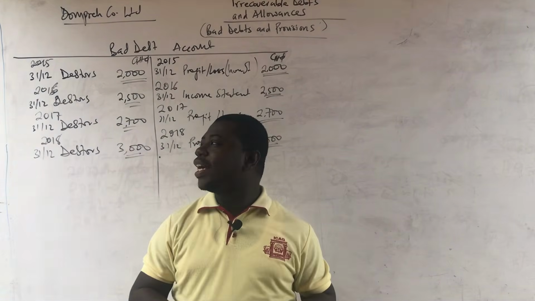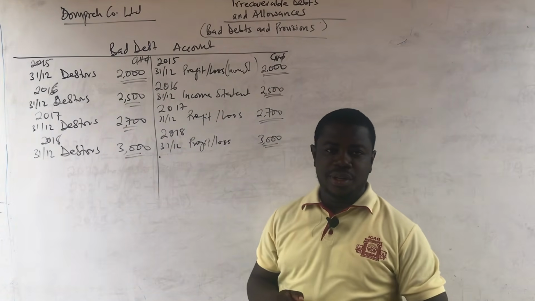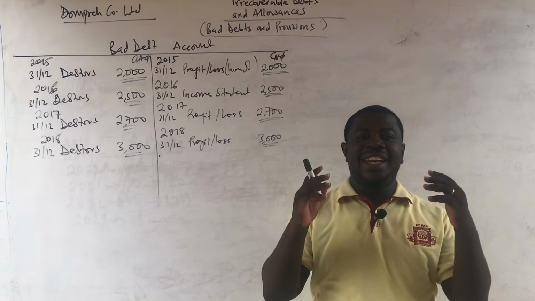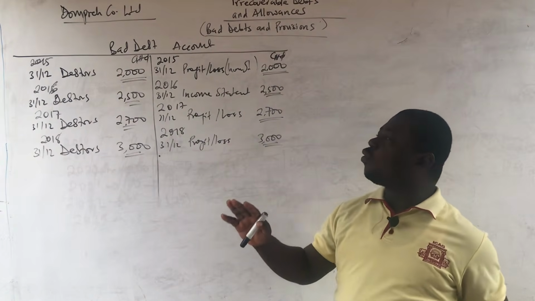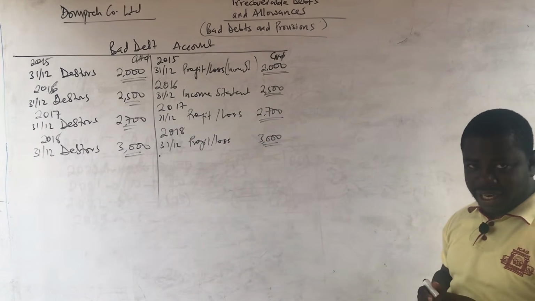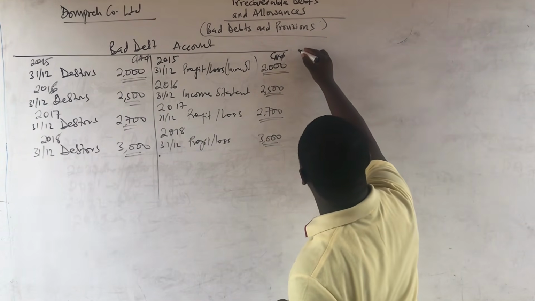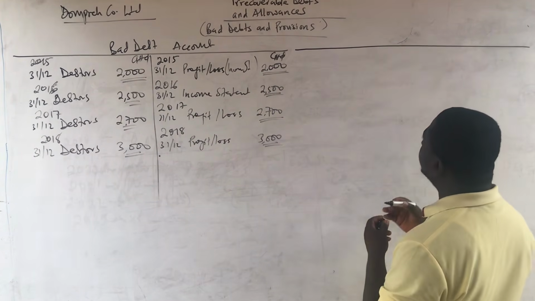So this is all about the bad debt account. It's very, very simple. All right. And now that we are done with the bad debt account, we are going to use this space to prepare the provision for doubtful debt account or the allowances for receivable account. So let me just create that as well.